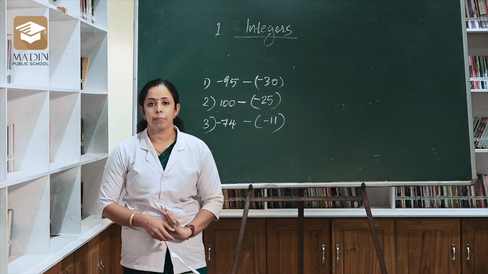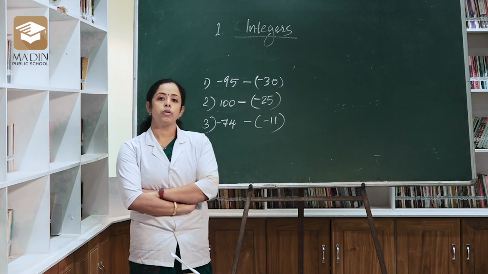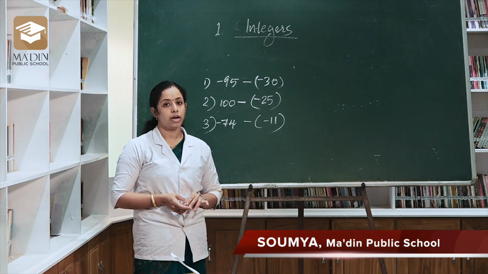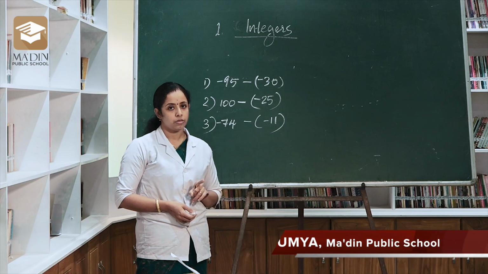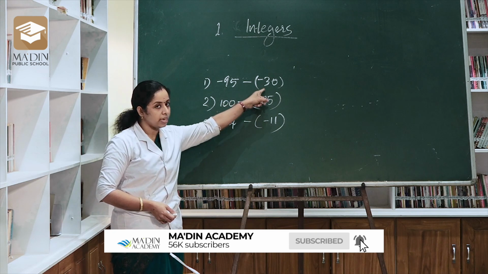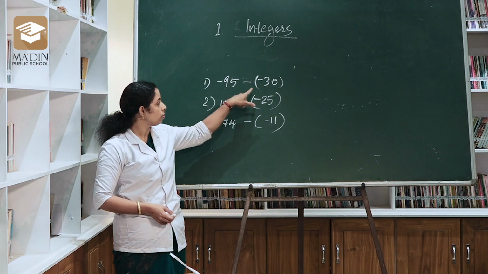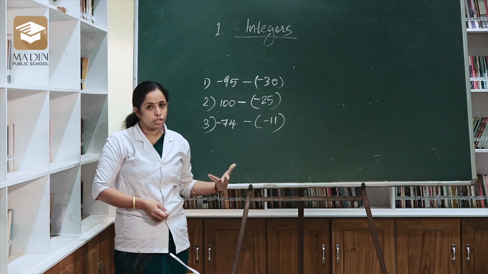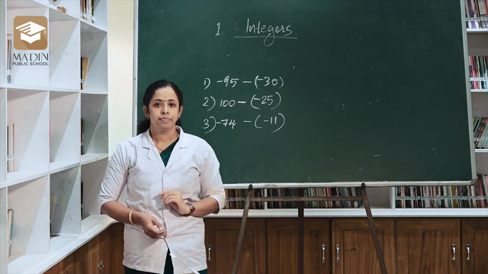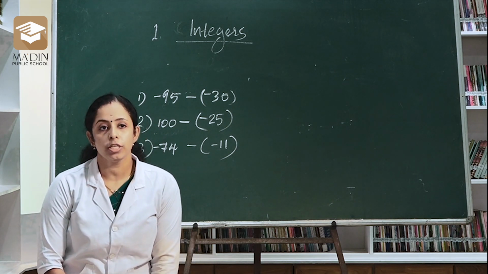Next, subtraction of integers. What is subtraction of integers? For subtracting two integers, first of all we want to find the additive inverse of the second number. So if you get any question, first you find the additive inverse of the second one, then add that number to the first. So the subtraction question is changed into an addition question, then you can follow the rules of addition. Understand? Now let's move to another topic, that is properties of addition.